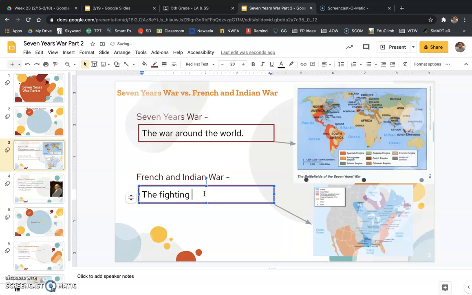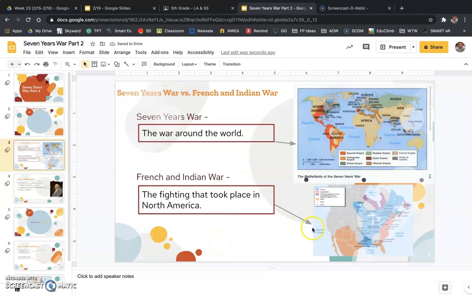The fighting took place in North America, which is where we are today. North America, here in 2020, is made up of Canada, the United States, and Mexico. But back then, we just called it North America, and it was all just one area.